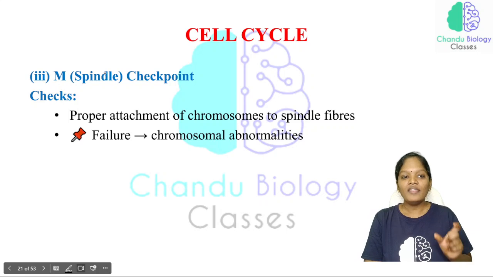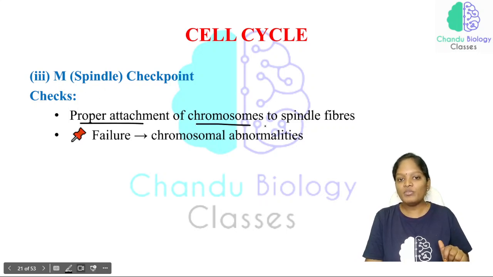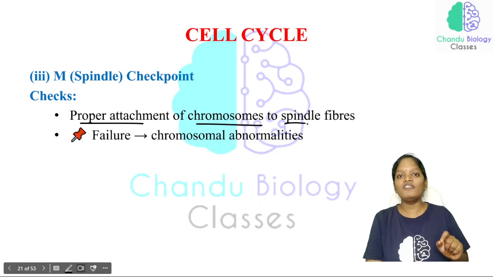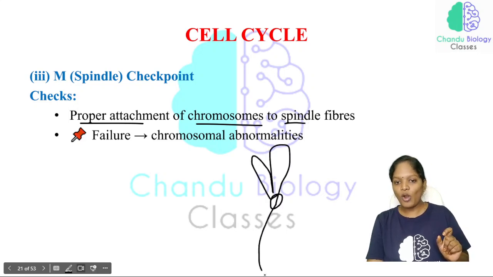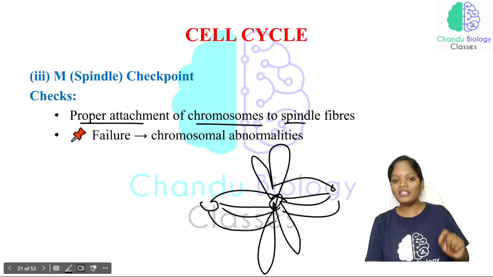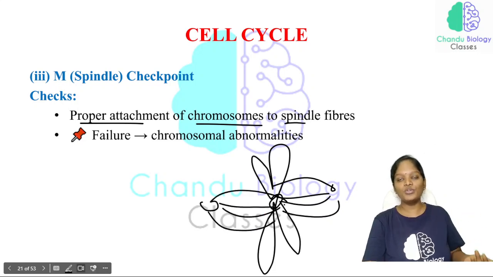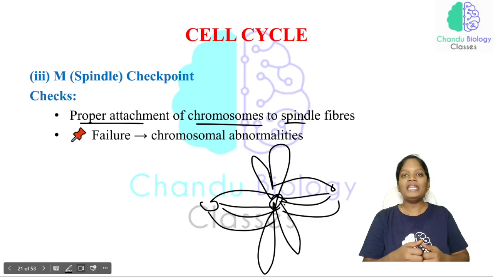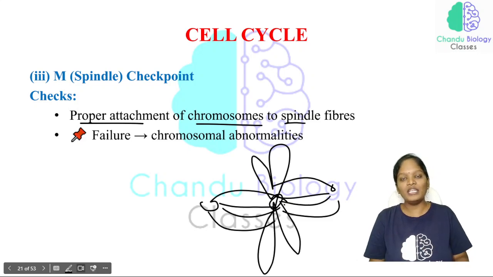Now see here, the spindle checkpoint is checking the proper attachment of chromosomes to the spindle fibers, whether the spindle fibers are properly attaching to the chromosomes or not. Only after the spindle fibers have attached to the chromosomes properly are the chromosomes segregated in a proper manner.